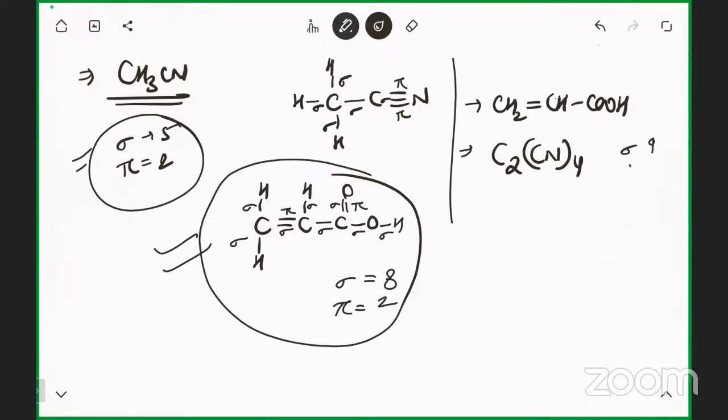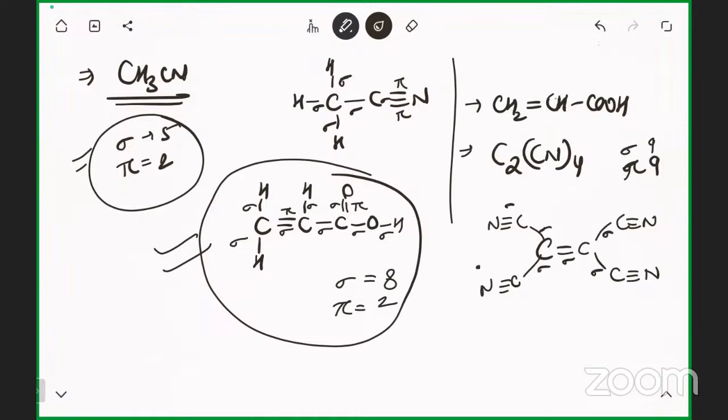Okay, let's try. C double bond C, triple bond N, triple bond N, triple bond N, triple bond N. Here sigma, sigma, sigma, sigma, sigma, sigma, sigma, and sigma. How much sigma is there now? 1, 2, 3, 4, 5, 6, 7, 8, 9.